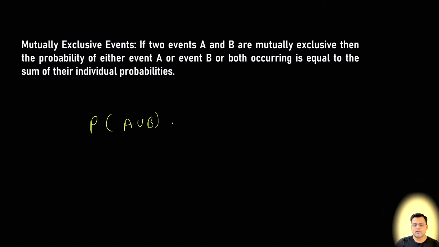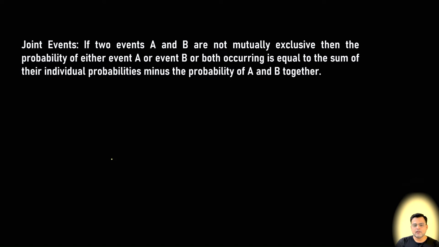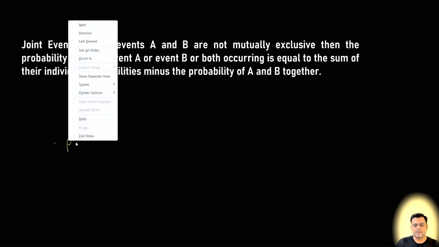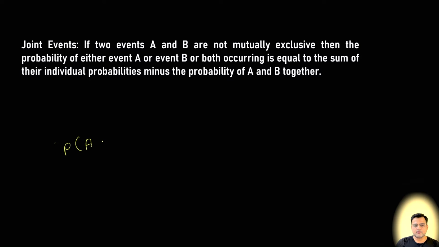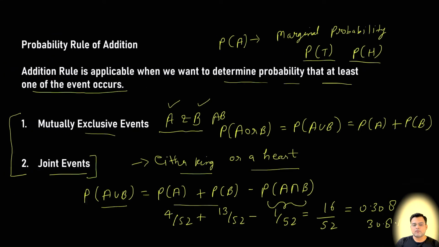Just to reiterate, probability of A union B is equal to probability of A plus probability of B. This is also written as A or B. In the case of joint events, if A and B are not mutually exclusive, then probability of A union B is equal to probability of A plus probability of B minus probability of A intersection B. This formula is applicable only for the addition rule, where we want to determine the probability that at least one of the events occurs.